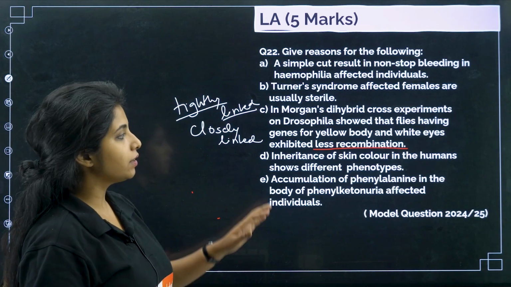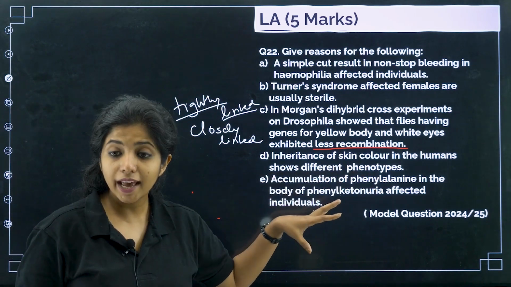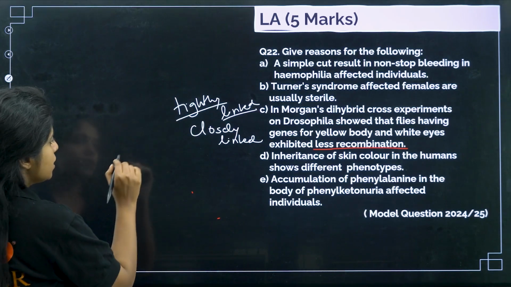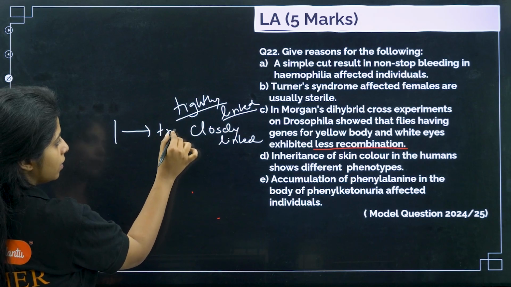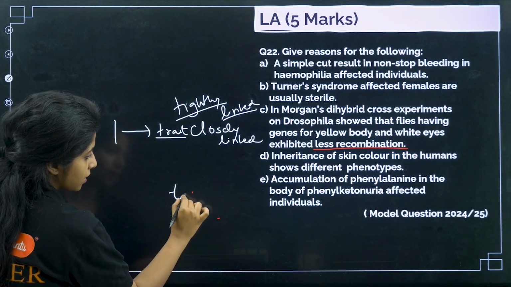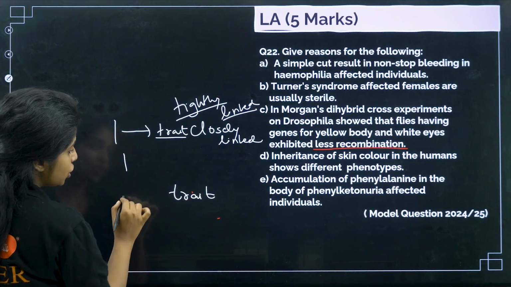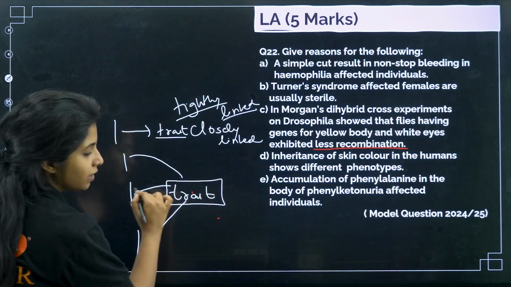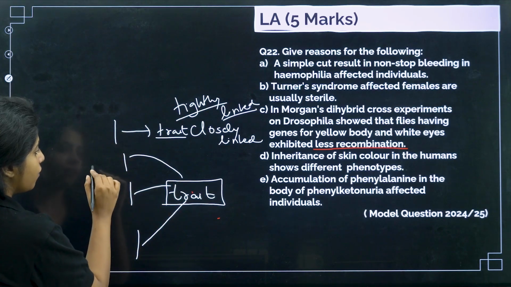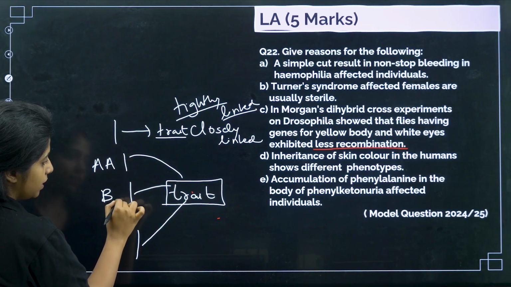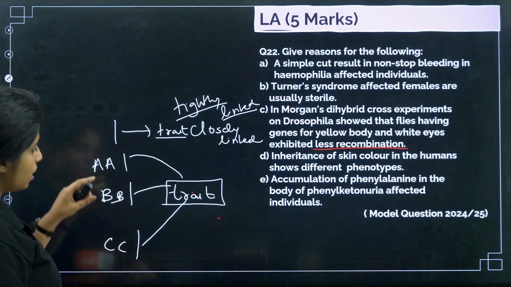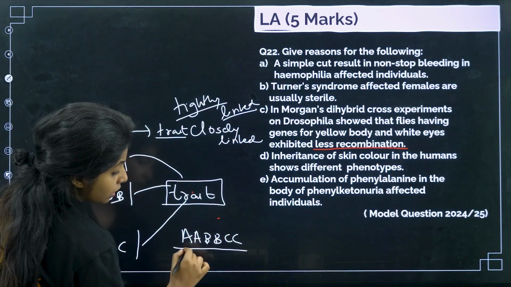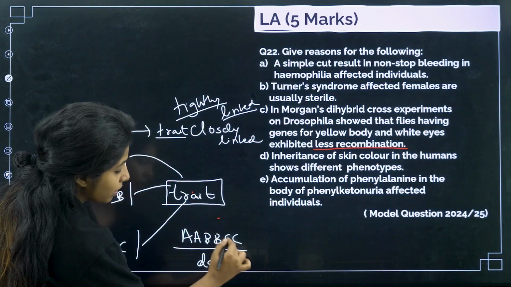Now, inheritance of skin color in humans shows different phenotypes. Why? That's an interesting question. Every time I told you there is a gene, there is a trait, right? But now I'm going to tell you something else. There is a trait, and many genes come together, work around it and bring out the trait. Suppose I have capital A here, capital B over here, capital C over here. When these genes come together, I say this individual has this genotype. So this individual will have a darker skin tone because all of them are dominant alleles.